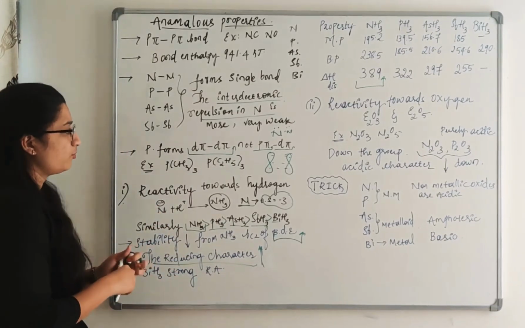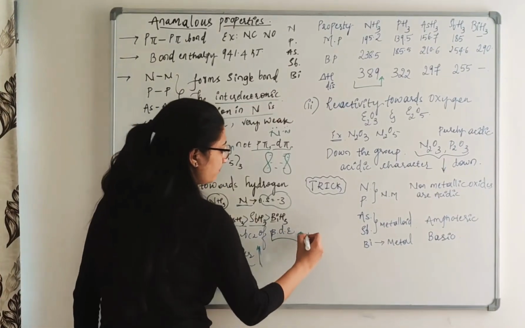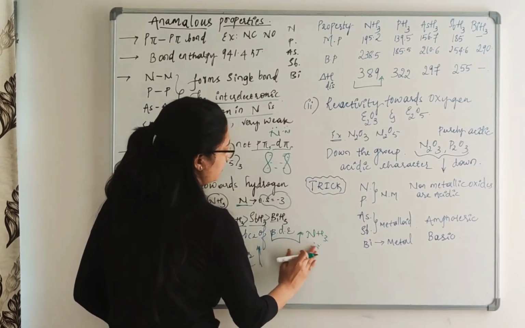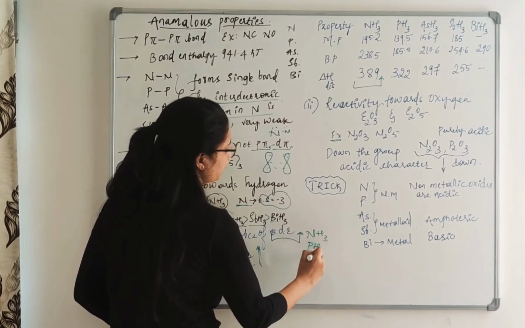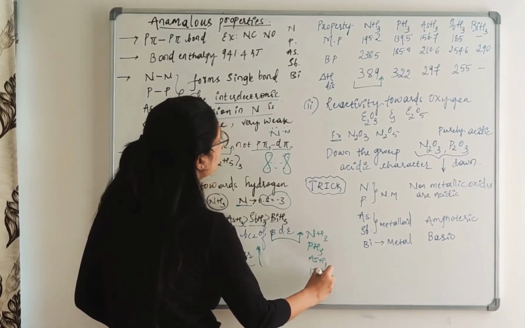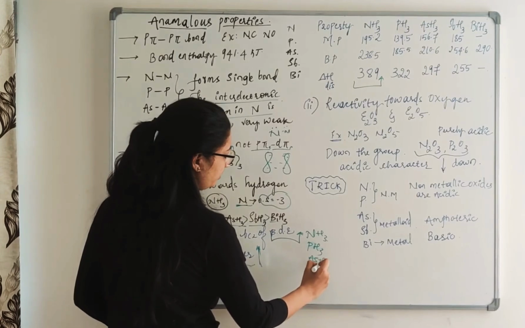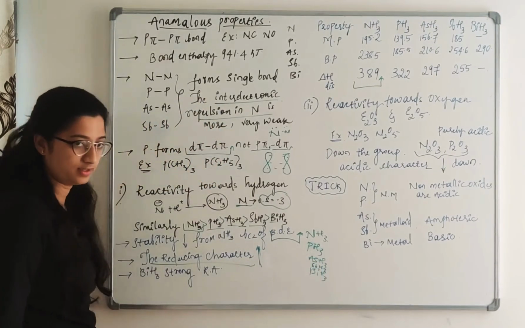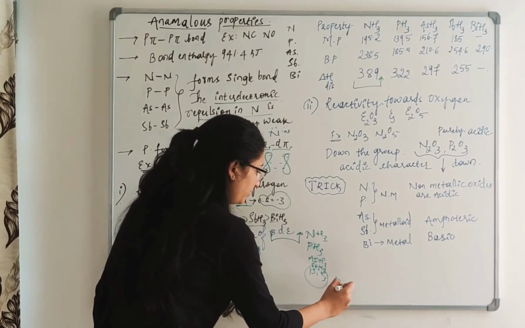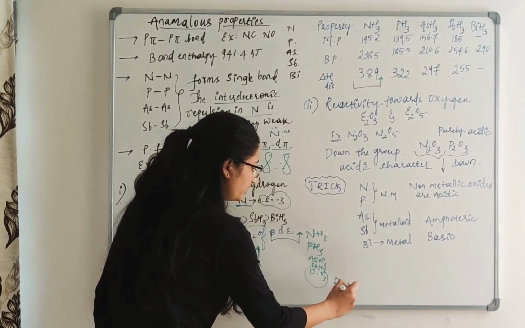So when we see the molecules here, that is NH3, PH3, AsH3, SbH3 and BiH3, what exactly happens is that this is acting as a strong reducing agent.